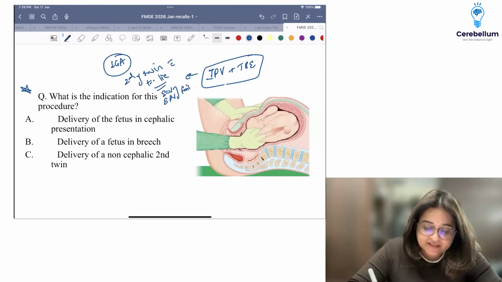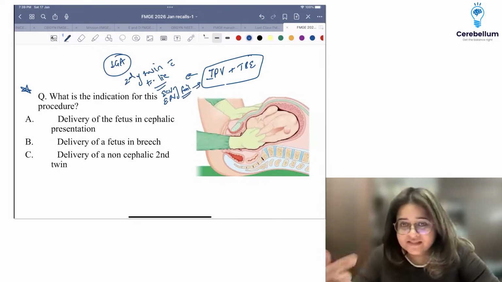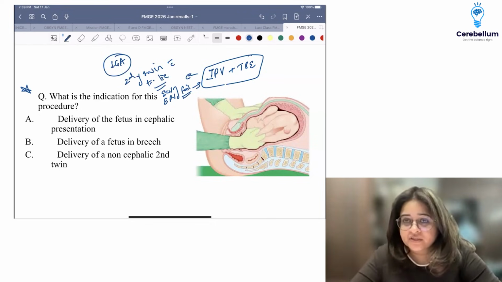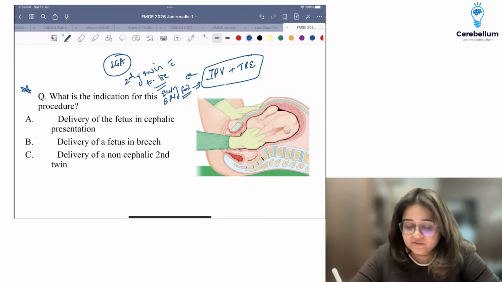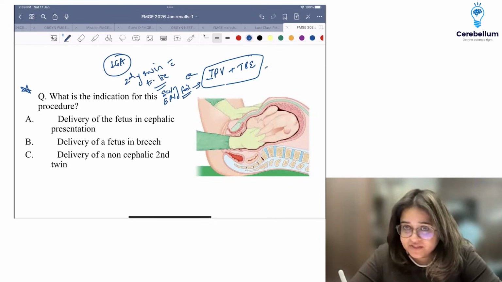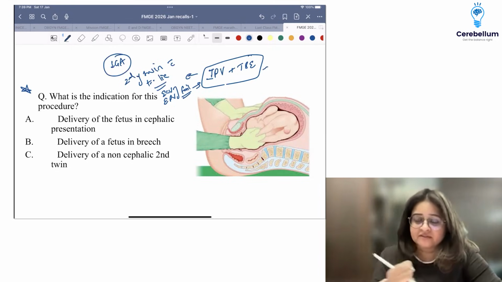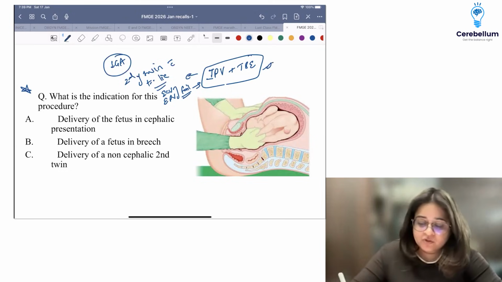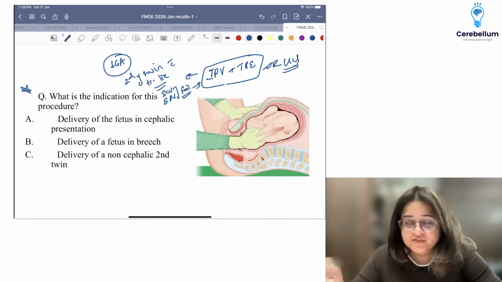But if these fail, then remember that the clock is ticking. You don't have much time. Shift to OT, and under anesthesia, either do an IPV plus a total breech extraction, that is, grab the feet of the baby, turn the feet towards you, take the baby out. It sounds very easy. It's extremely difficult to do. Or you do an emergency cesarean section.